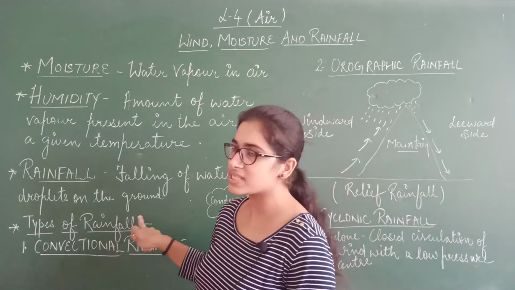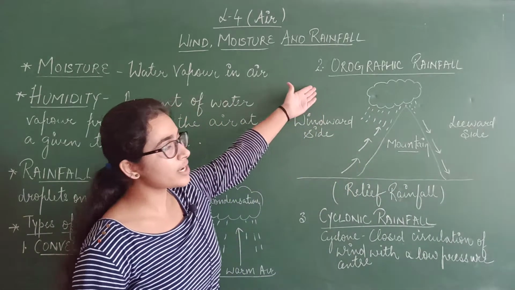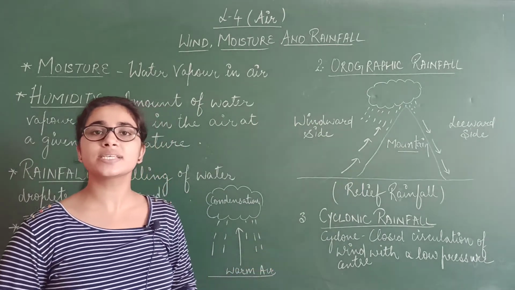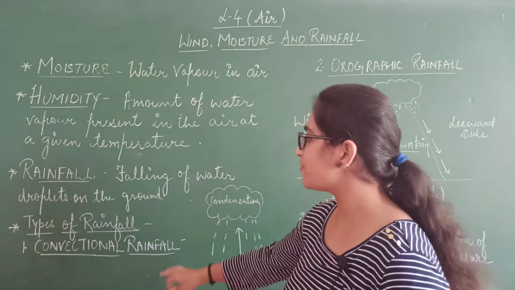Now we have three types of rainfall. First, convectional rainfall. Second, orographic rainfall. And the third, cyclonic rainfall. Today we will be discussing all these types in detail. So the first one we have is convectional rainfall.